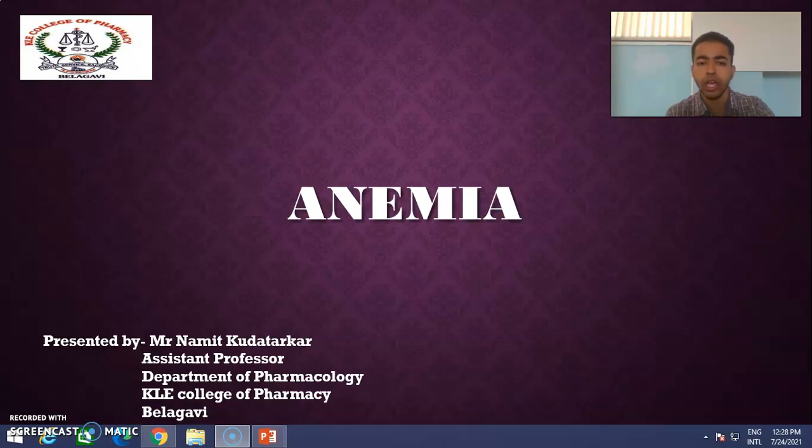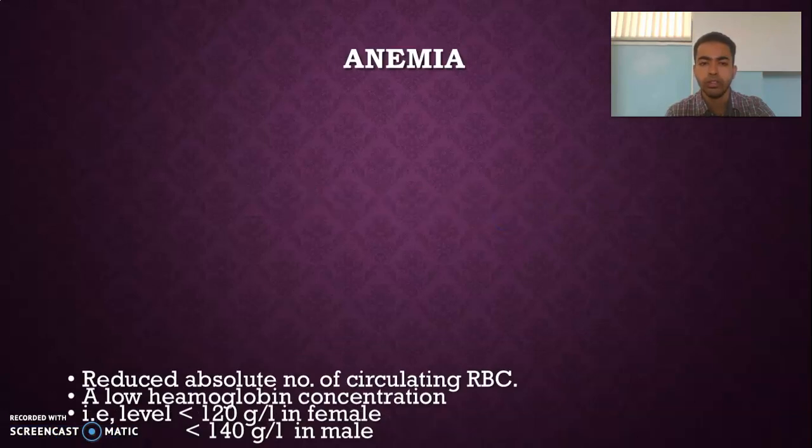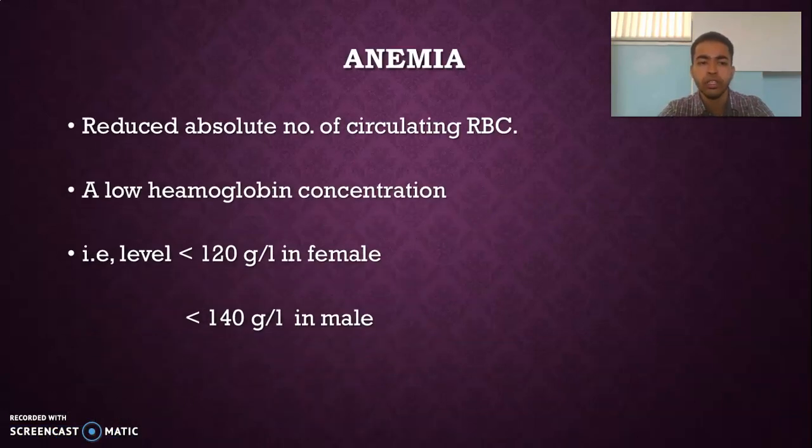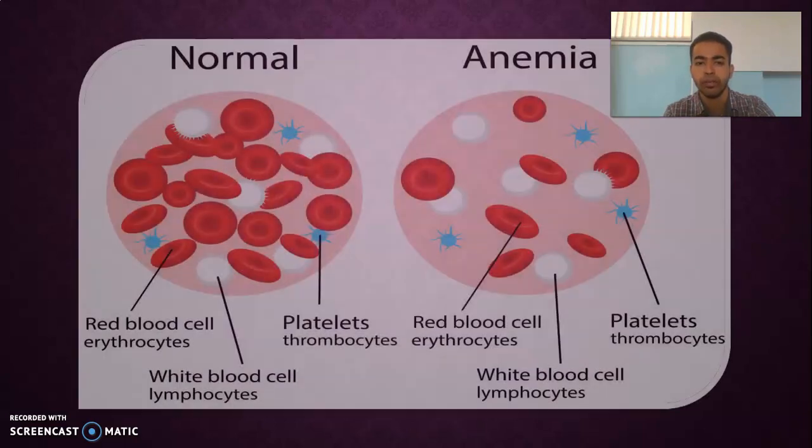So today I'm going to talk about anemia. Anemia is a condition wherein there is a reduced absolute number of circulating RBCs in which the hemoglobin concentration is low. That is, if the hemoglobin concentration in females falls below 120 grams per liter, and in males falls below 140 grams per liter, it is called anemia.